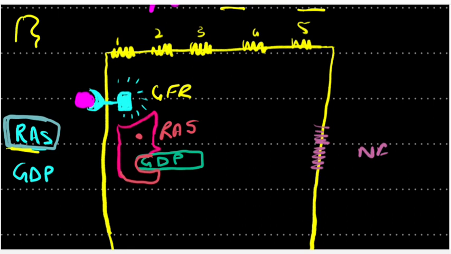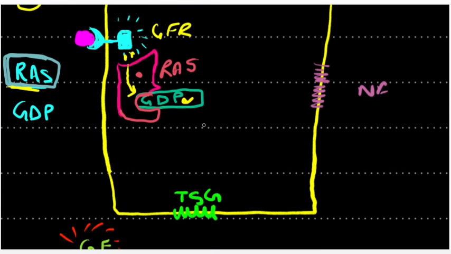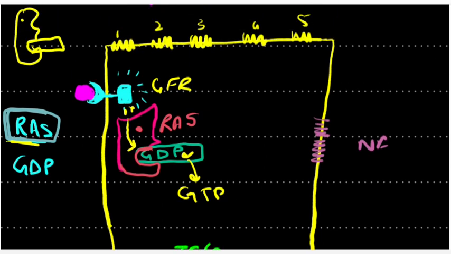Here this is RAS, and under this RAS, in the mouth of the RAS, we have a special molecule that is known as GDP. Now if the growth factor receptor is activated, this activation converts the GDP into GTP, and this GTP in turn activates the signal transducers and gives positive signals to the DNA to make more and more cells.